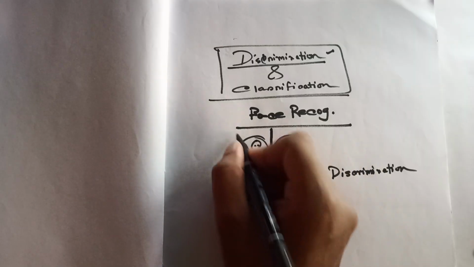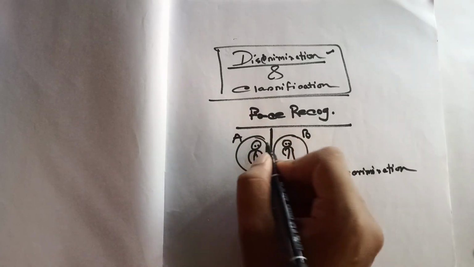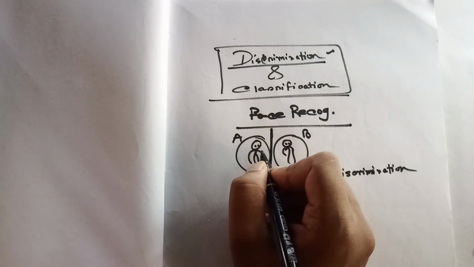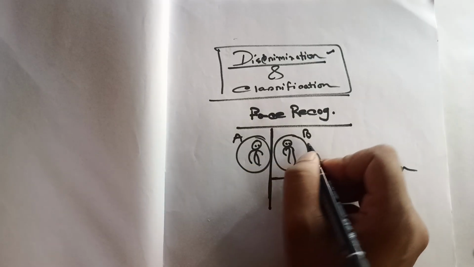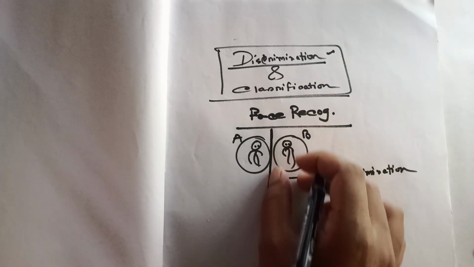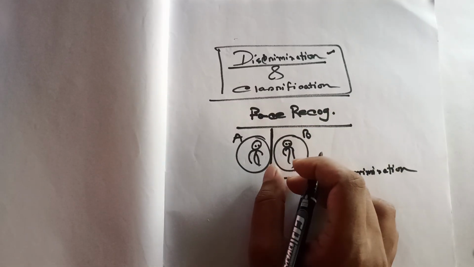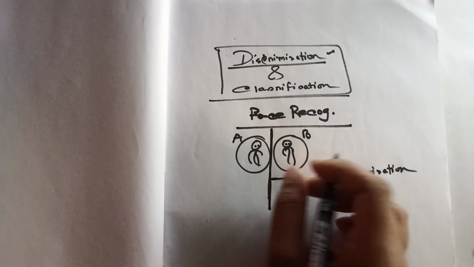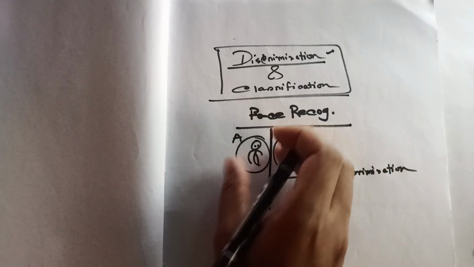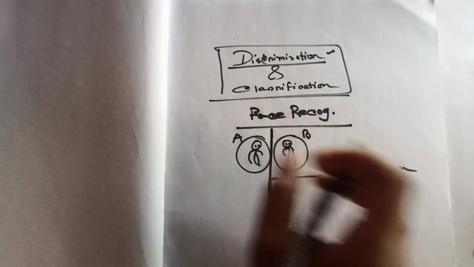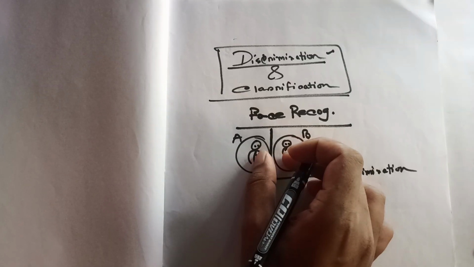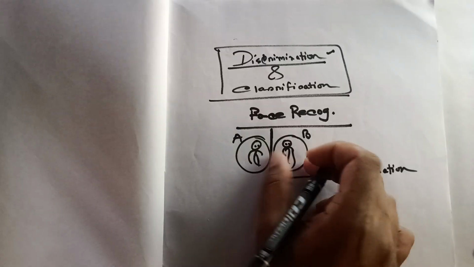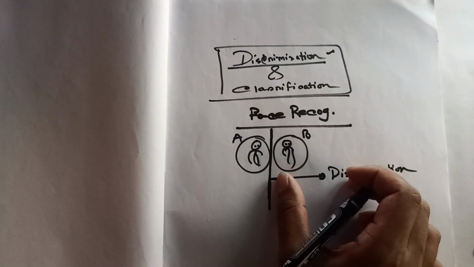Say person A and person B. Person A is taller than person B. That could be an important factor, or you can say an important category, to discriminate between them. This feature, taller, is the separating thing between them in this particular case.